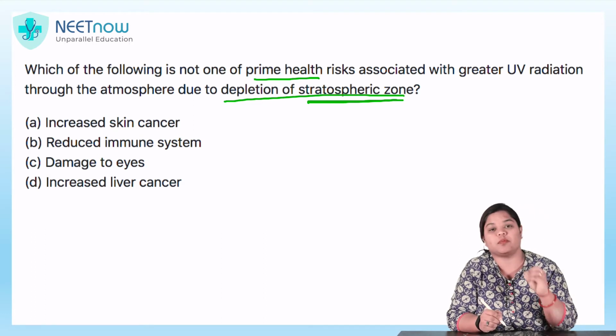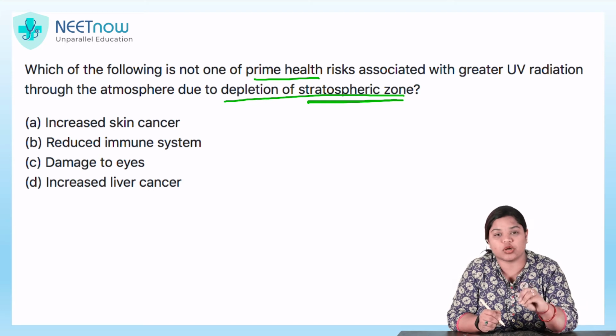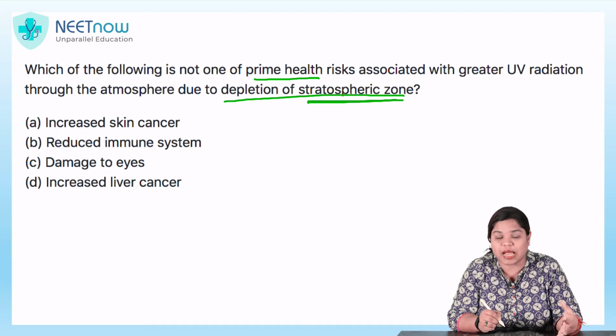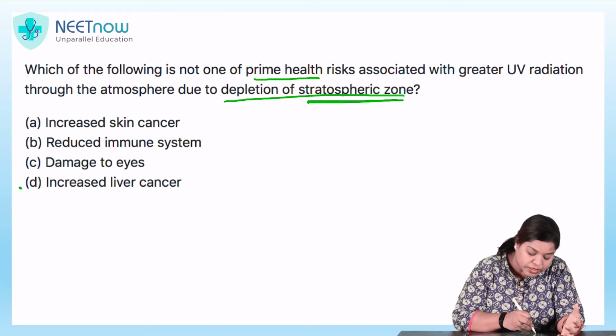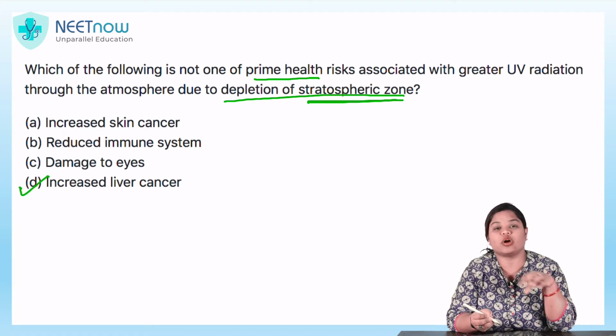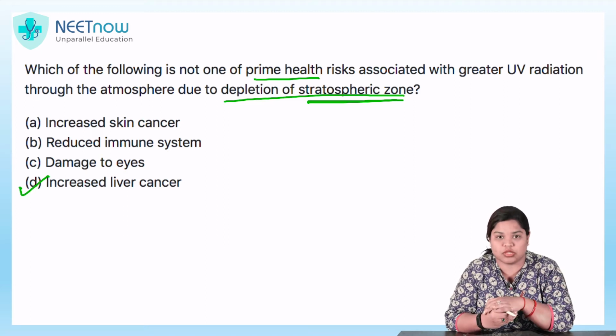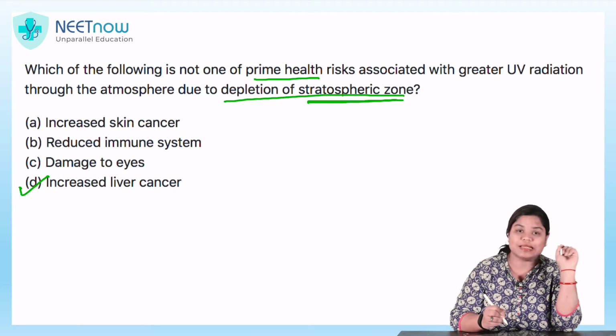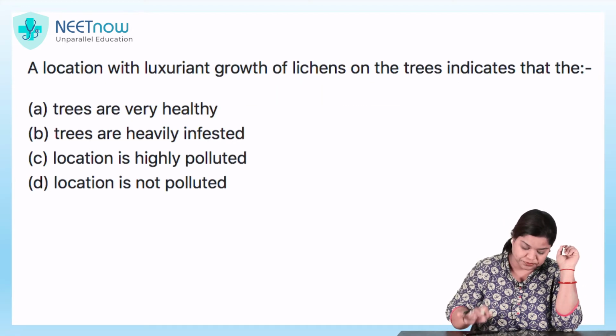Damage to eyes. The moment again ozone is washed out, you will experience snow blindness, permanent cataract, etc. However, increased liver cancer is not directly occurring due to non-availability of ozone. So, your correct option is option D, increased liver cancer.